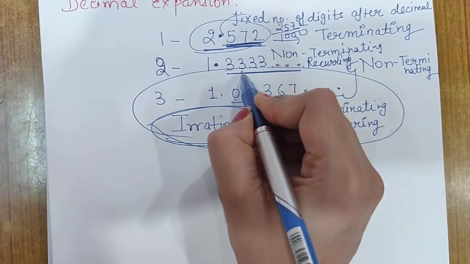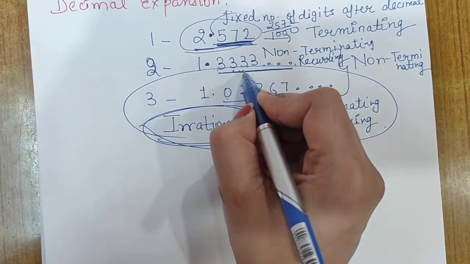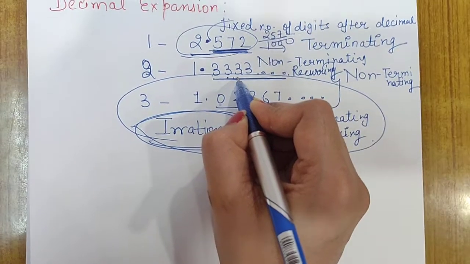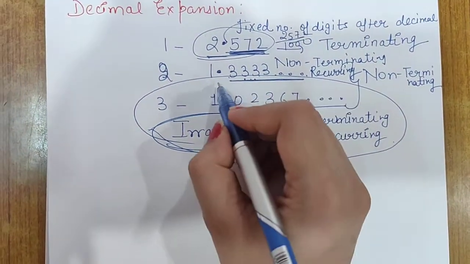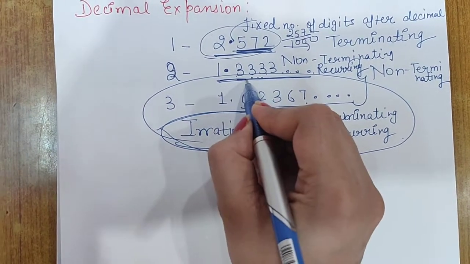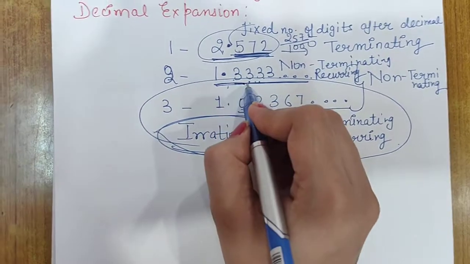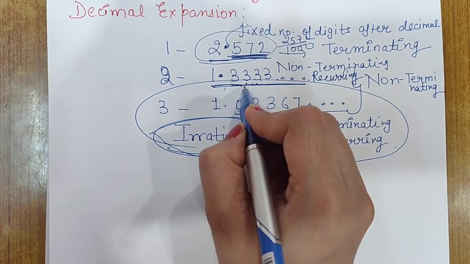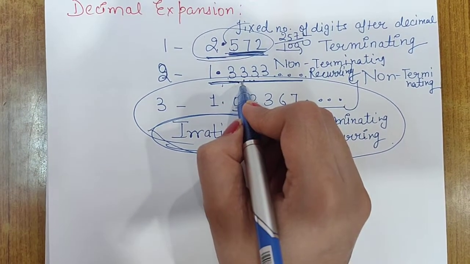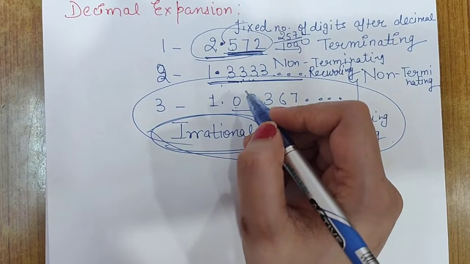But how to convert non-terminating recurring decimal expansion into p upon q form, I will explain in my next video, part 2. In this video I am telling you that these can also be converted into p upon q form. So these both are the types of decimal expansion which are rational numbers.